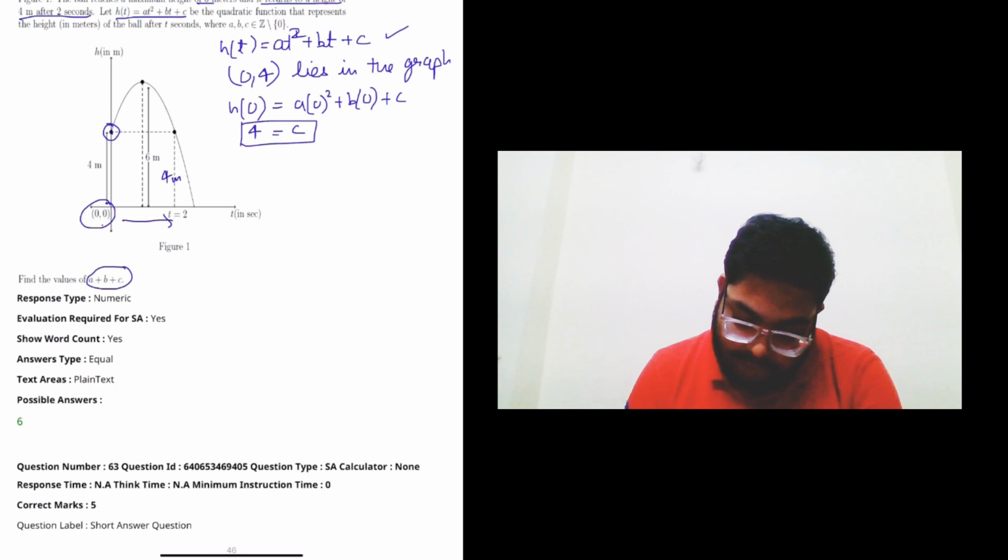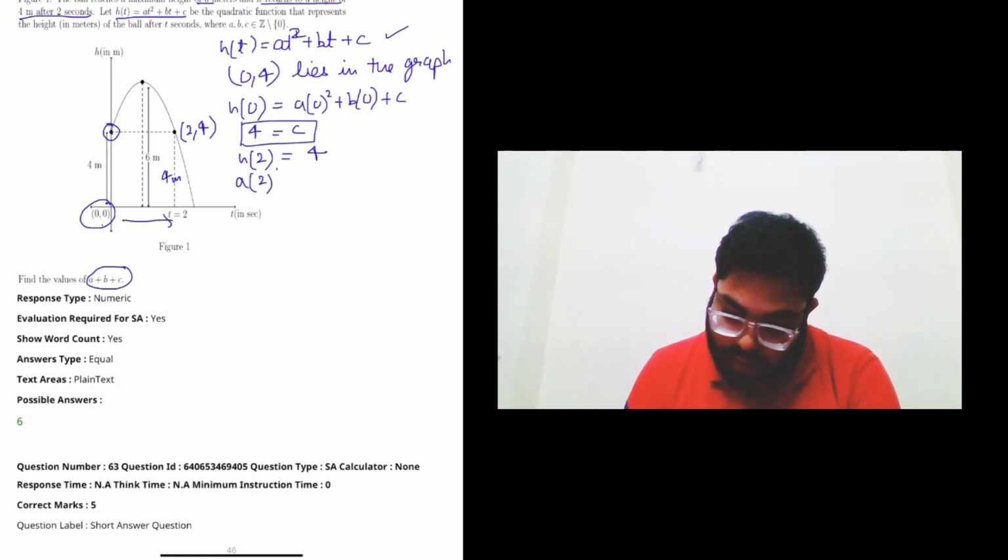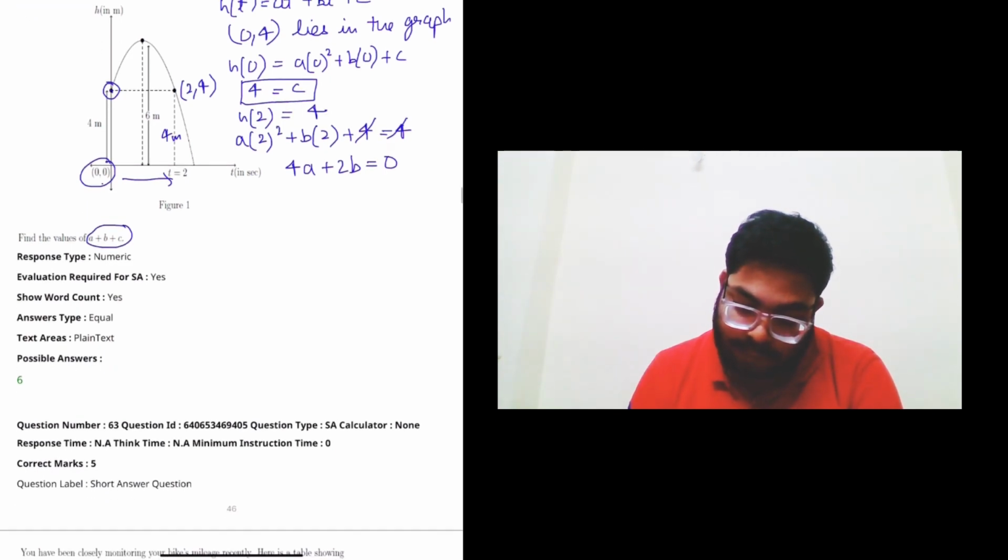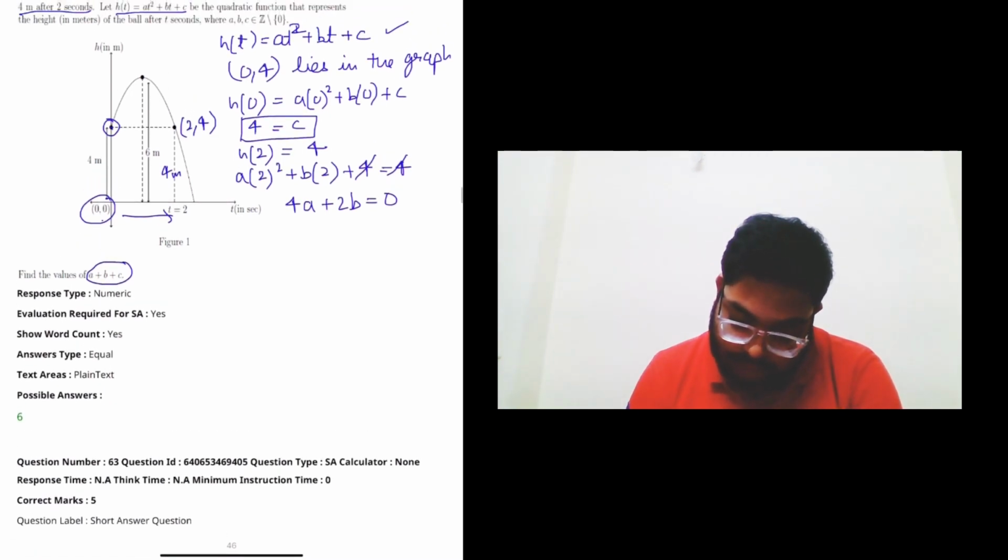And again we can see that this point is (2, 4). So h of 2 will be 4. So we put h of 2: a times 2 squared plus 2b plus c, and we know it is 4. So it will be 4 only and the c will be cancelled out. So it is 4a plus 2b equals 0. So we get this equation.